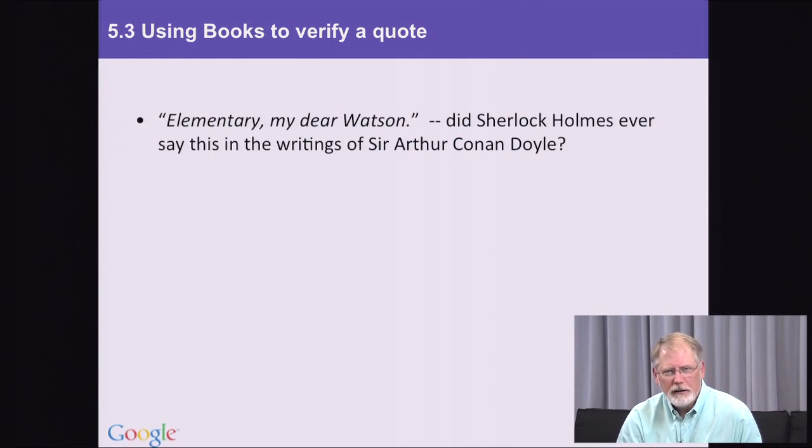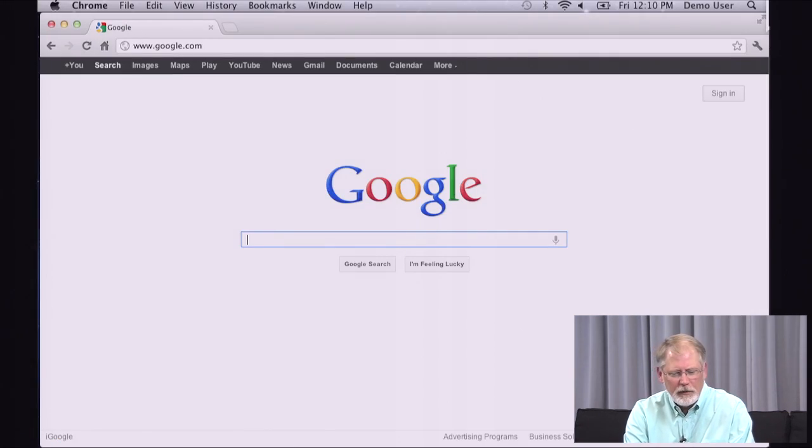Often it's because a single person has repeated something so many times they get the attribution rather than the person who originally said it. The other thing is that sometimes quotes are attributed to people that didn't really say them. So we're going to try to use our books corpus to dig more deeply into a common quotation. As you see here, the phrase "elementary, my dear Watson" is often thought to have been said by Sherlock Holmes somewhere in the works of Sir Arthur Conan Doyle. Let's use the books corpus to figure out what's going on.